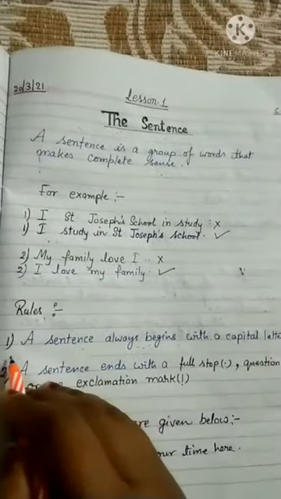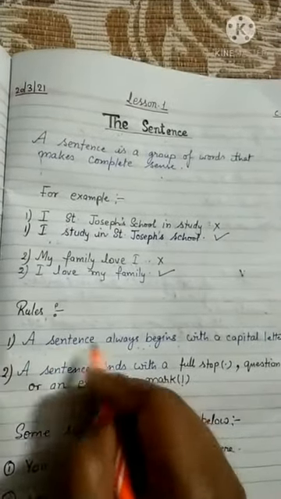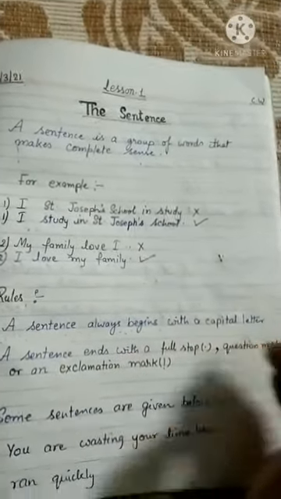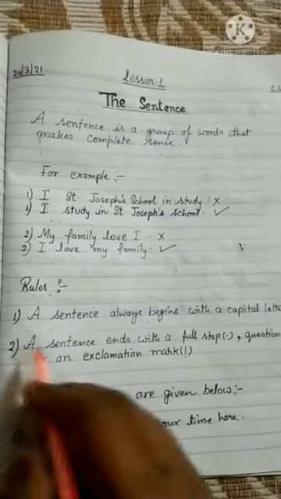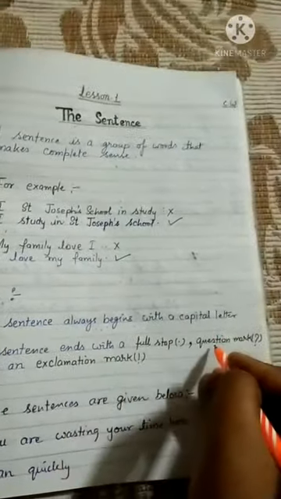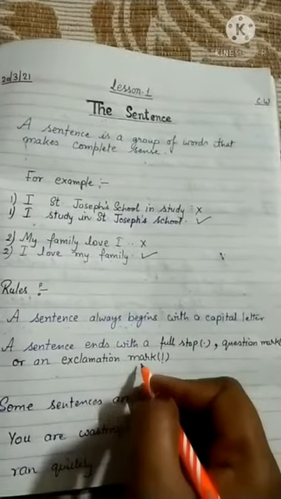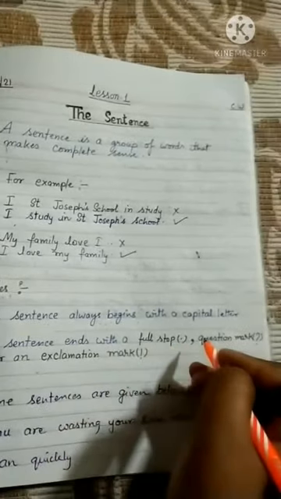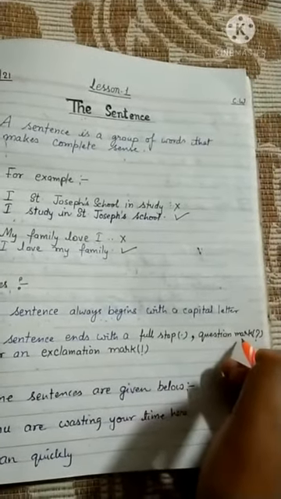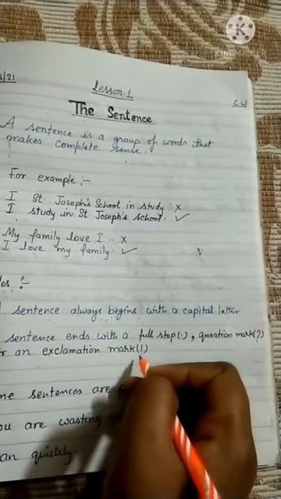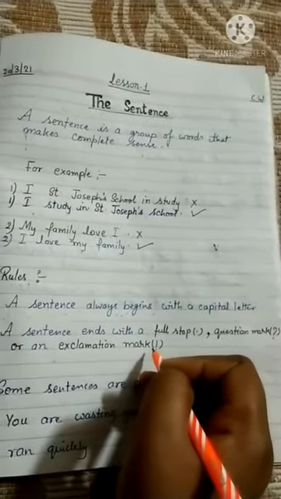The second rule is that a sentence ends with a full stop, question mark or exclamation mark. As you all have read about sentences in previous classes also, sentences with a question mark are interrogative and sentences with an exclamation mark are exclamatory.